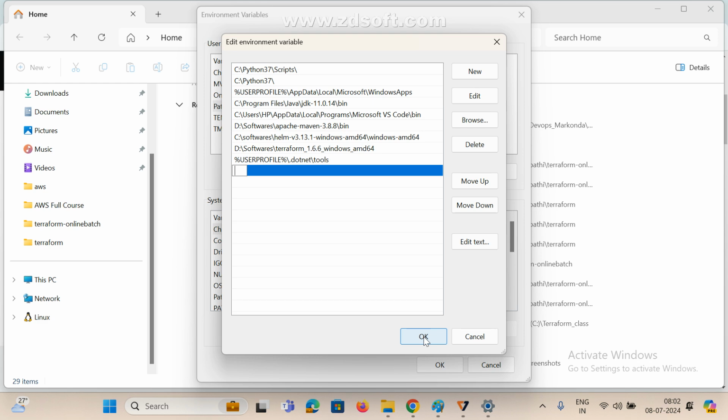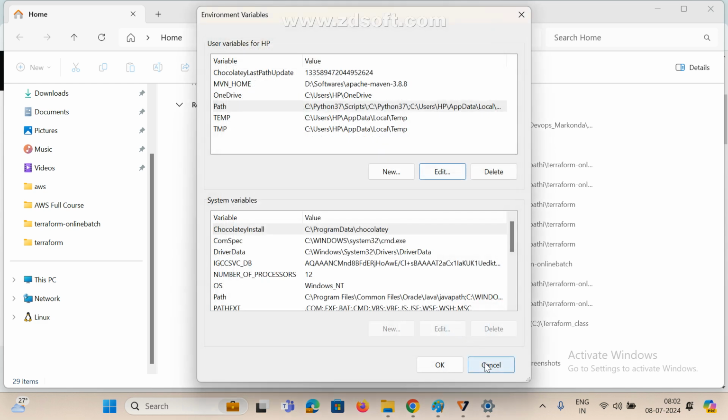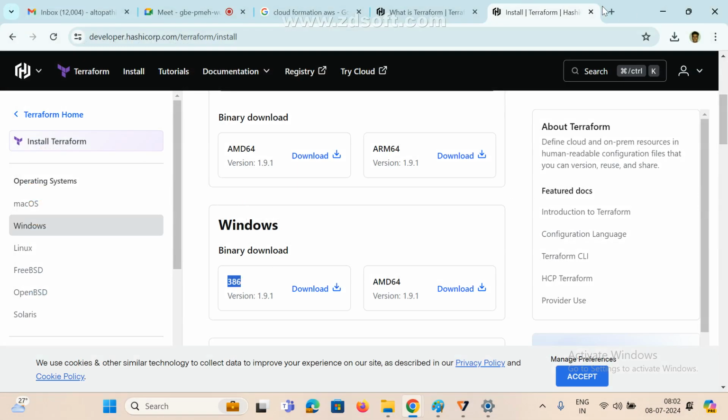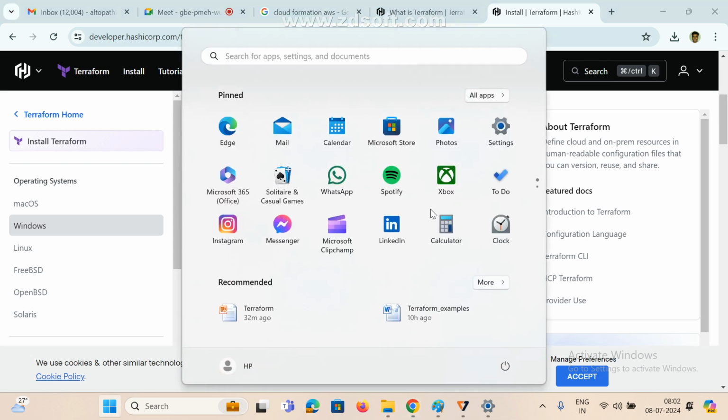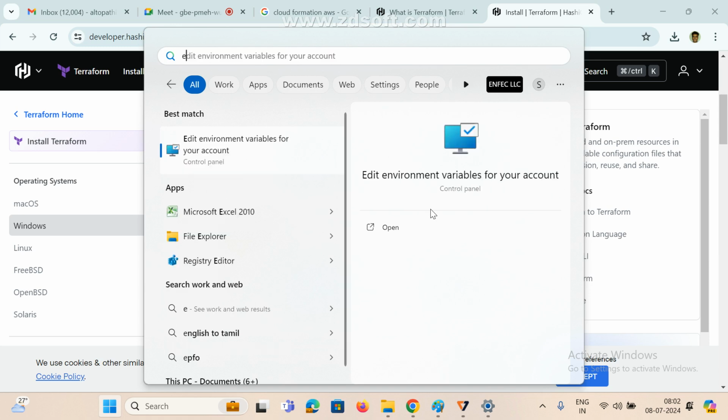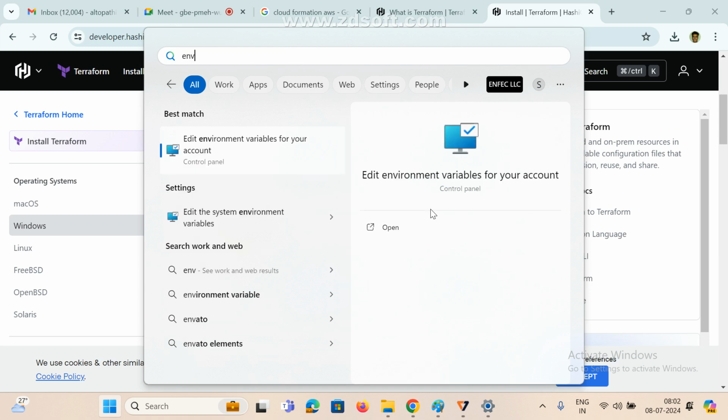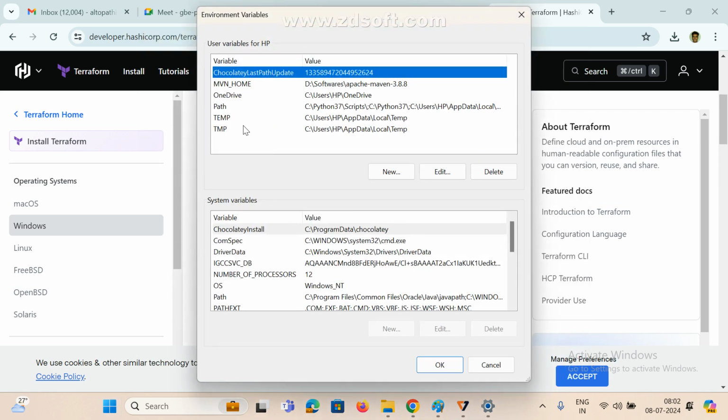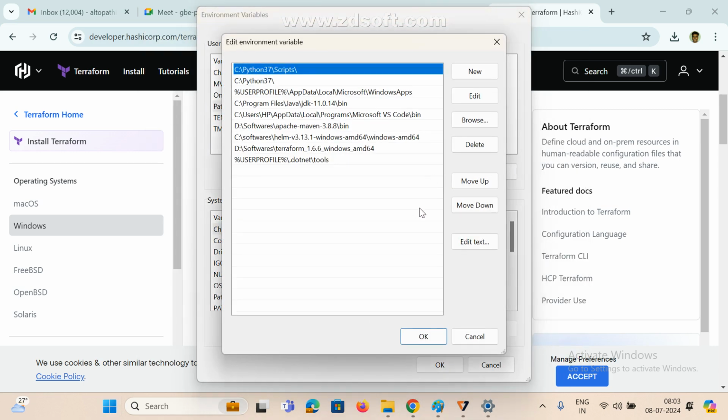Clear, guys? Anyone any doubt? How to download Terraform, how to set it on our machine? Very simple. First go to the browser and download the file, whichever operating system you are using, Windows, Linux or Mac. Once the download is done, extract the folder. Once extraction is done, copy the path where the extracted folder is available on our machine, then click on Windows and type environment, same like Java, env, environment variables, select Path, click on Edit, and just add, that's it.